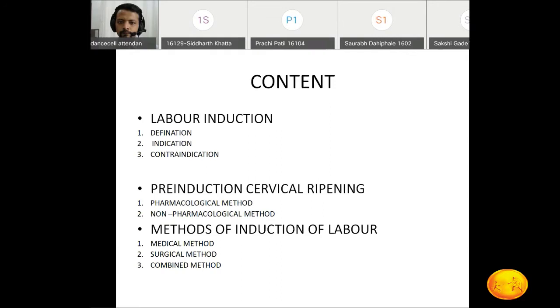Today's topic is labor induction. The main content of today's topic is that we are going to see the definition. What is the definition of induction of labor? Then what are the indications and what are the different contraindications for that induction? And mainly we are focusing on pre-induction cervical ripening. What are the different pharmacological methods available for cervical ripening, and the non-pharmacological agents available?